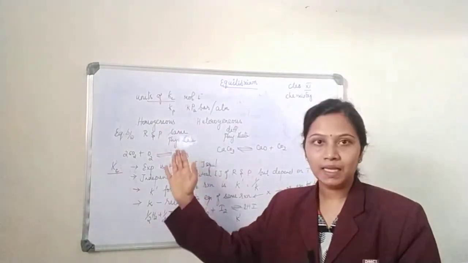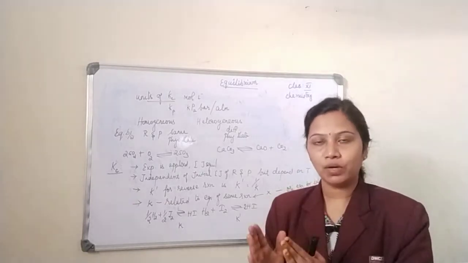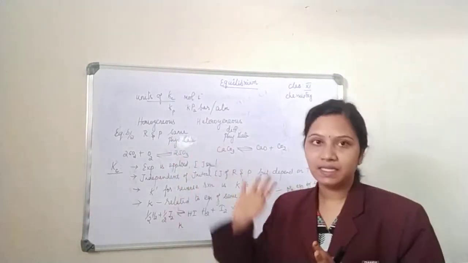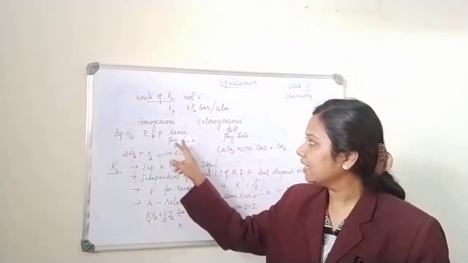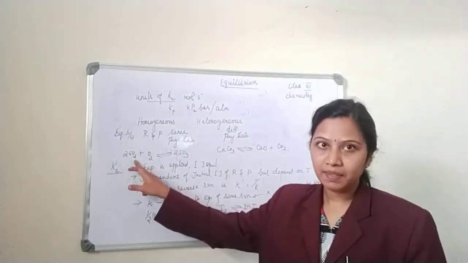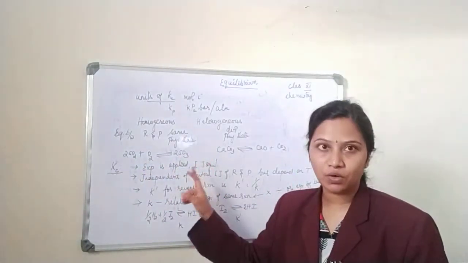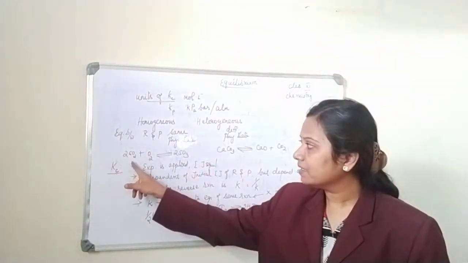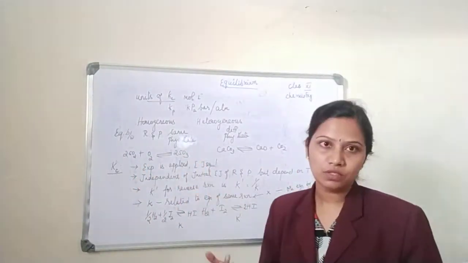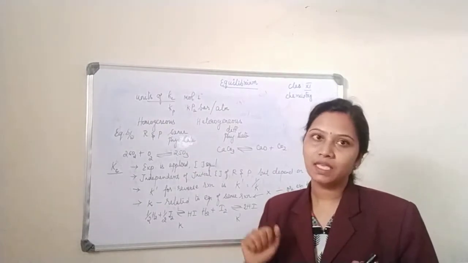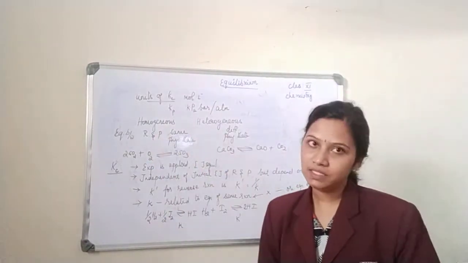Homo means the same. Here the equilibrium exists between the reactant and the product in the same physical state. Okay. Your reactant and the product should be in the same physical state. Consider the example where sulfur dioxide reacts with oxygen to give sulfur trioxide. In this case, the reactants sulfur dioxide and oxygen are gases. Sulfur trioxide is also a gas. So all are in the same physical condition.